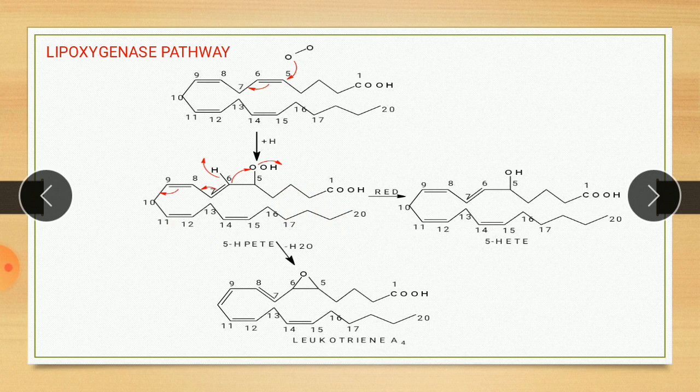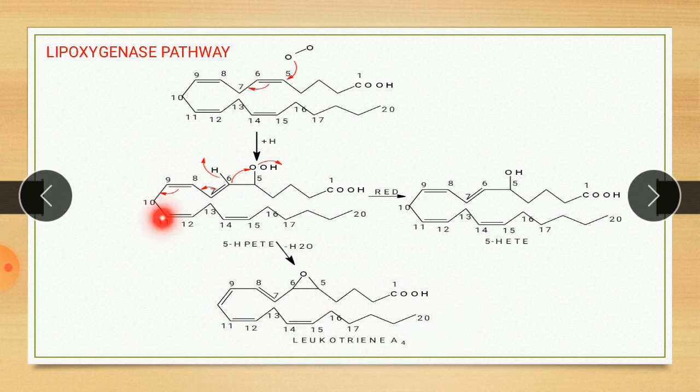HPETE, full form hydroperoxy eicosatetraenoic acid, that is HPETE. Then after removal of water molecule, how is the water molecule removed? So see here, hydrogen is removed here, then this bond attacks this oxygen, OH is removed, so there is a formation of a 3-member ring like this, and here there is a shifting of bond like this, so it forms leukotriene A4.